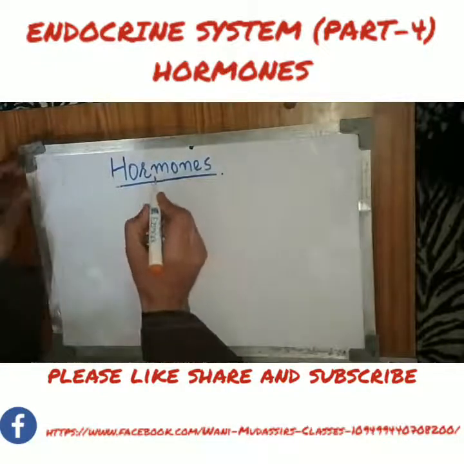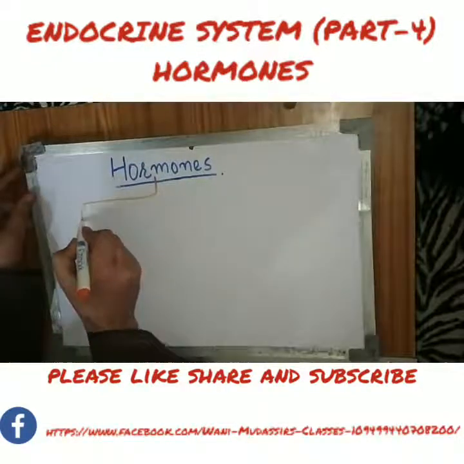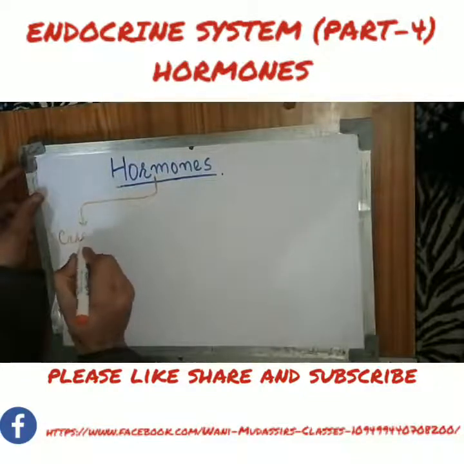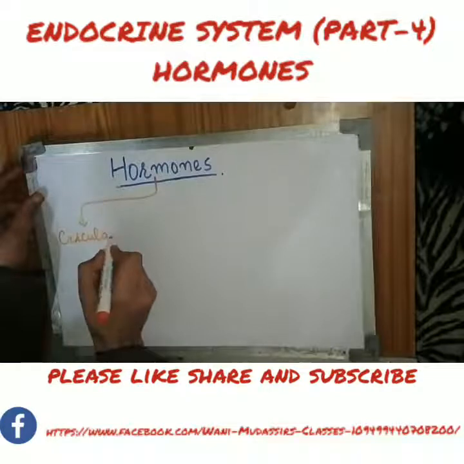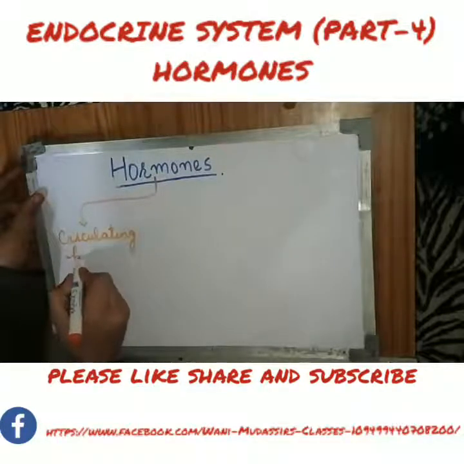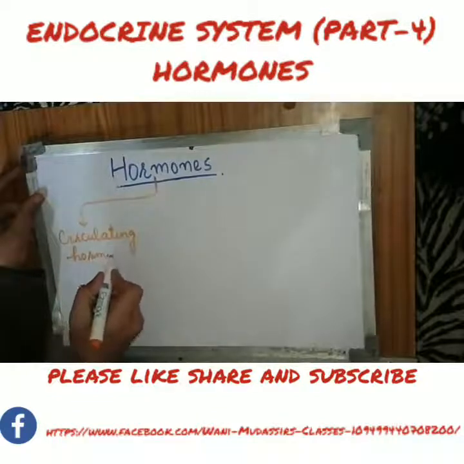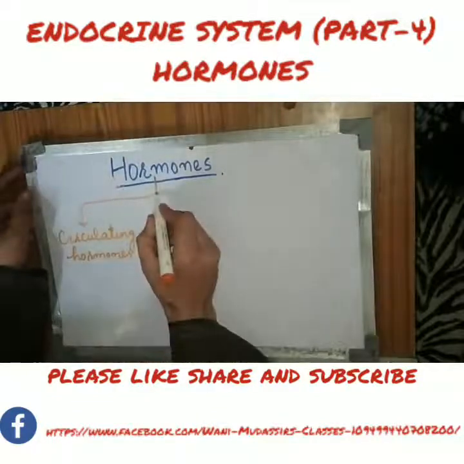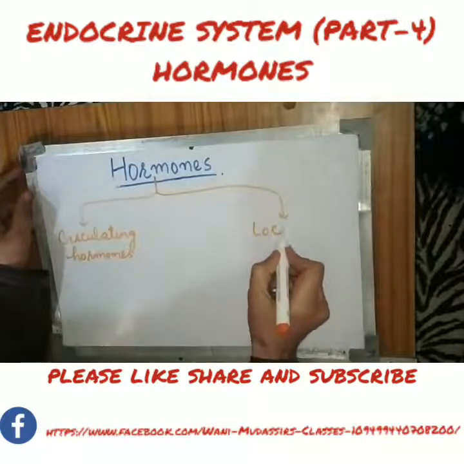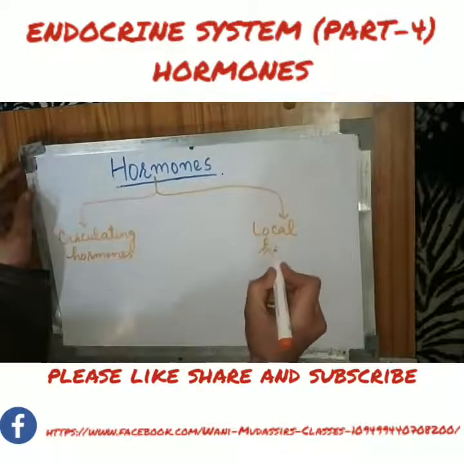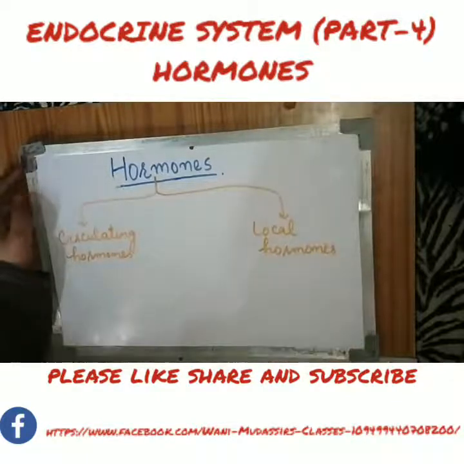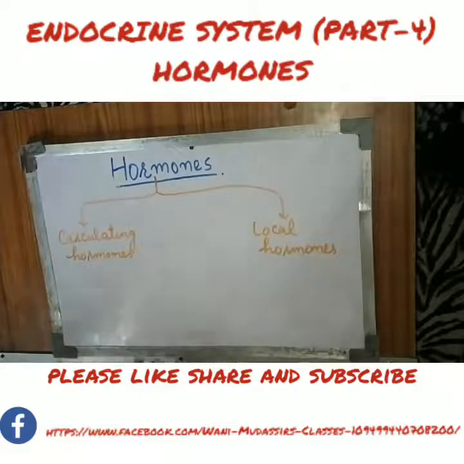The first one is circulating hormones, and the second type is the local hormones. I hope you got the difference.